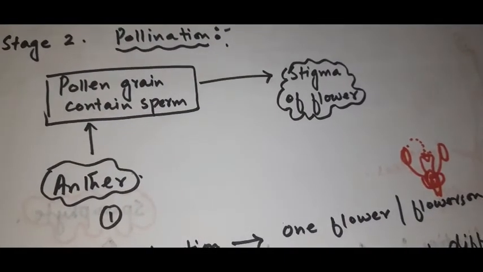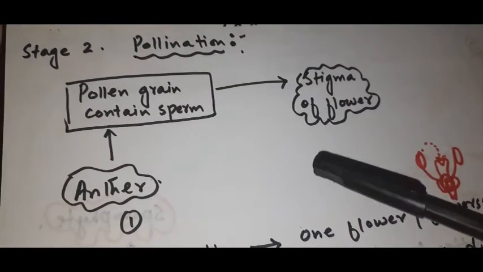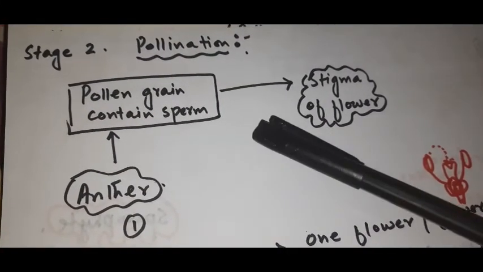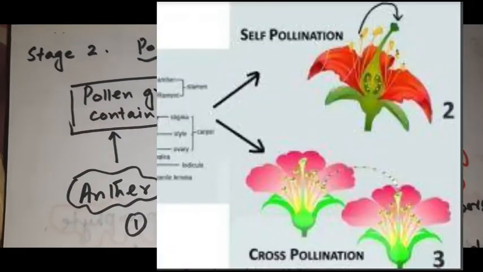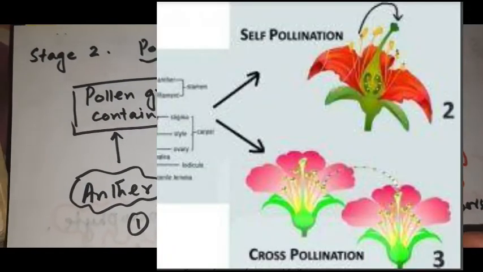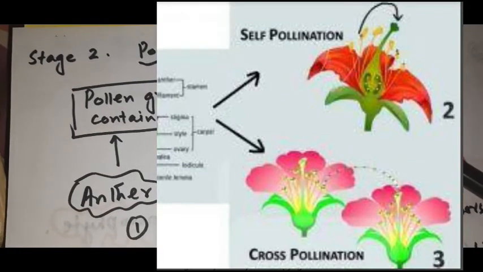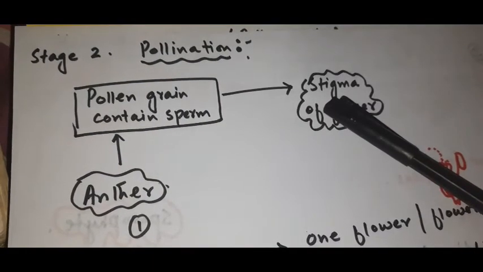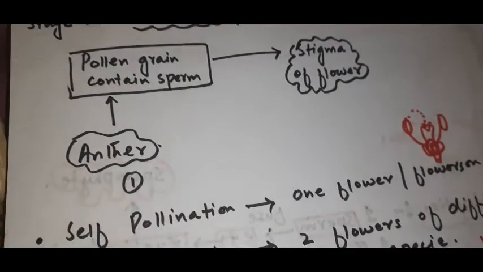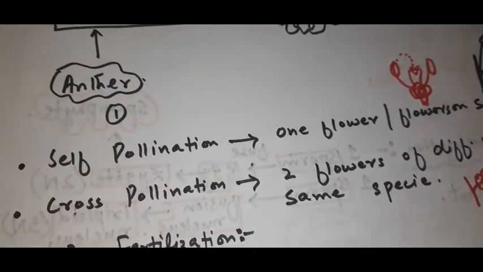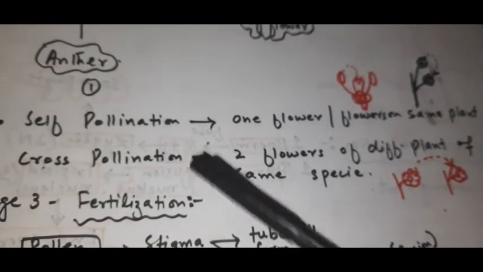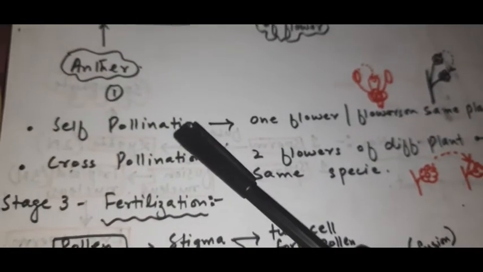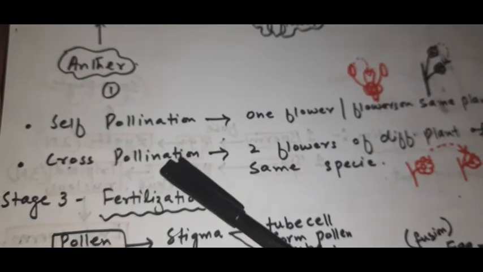Now, the next step is pollination, right? When the pollen grains mature, they are transferred to the stigma of the female part. This transfer of pollen from the anther to the stigma of the flower is known as pollination. Here we have 2 types of pollination, self-pollination and cross-pollination. The first one is self-pollination, and the other is cross-pollination.